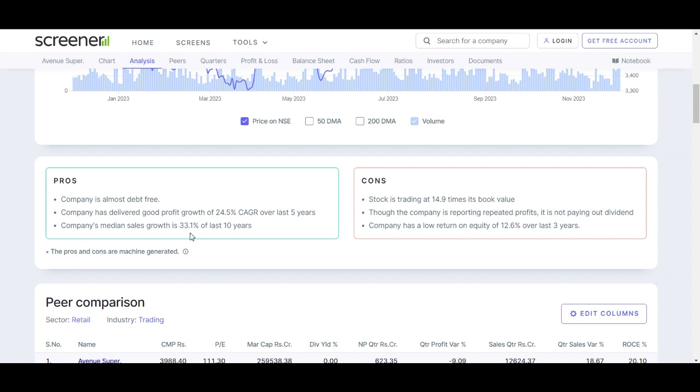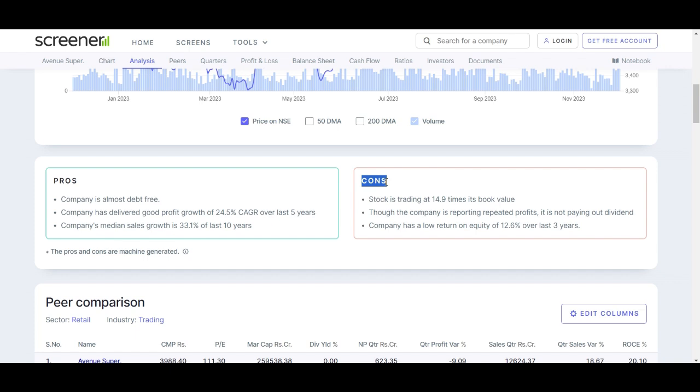In conclusion to the pros, DMart exhibits several strengths that make it an appealing investment option. The company's debt-free status, impressive profit growth, and consistent sales growth performance contribute to its overall financial health and potential for sustained success in the market. Investors may find DMart to be a compelling choice based on these favorable factors. Next, we'll talk about some of the cons of DMART.